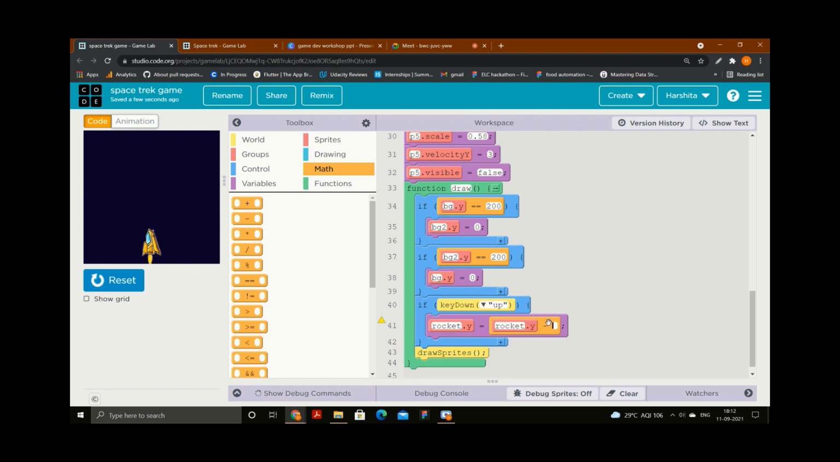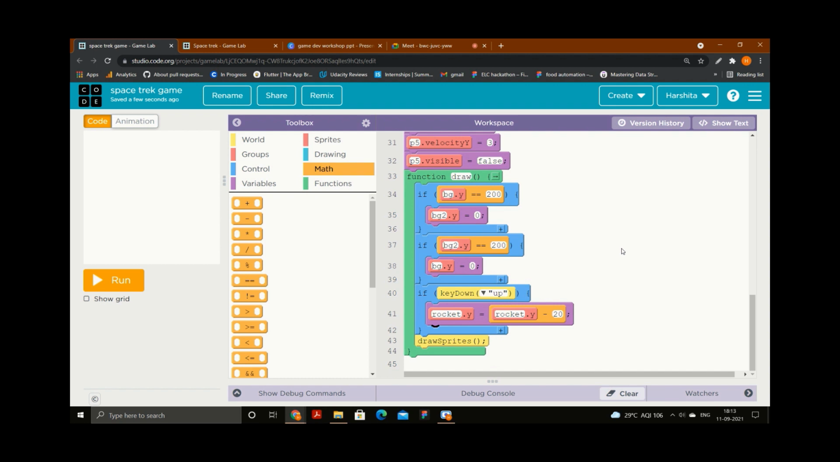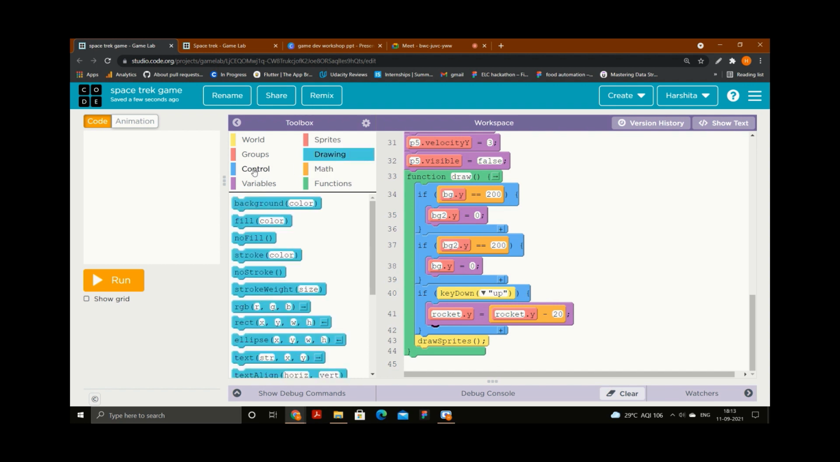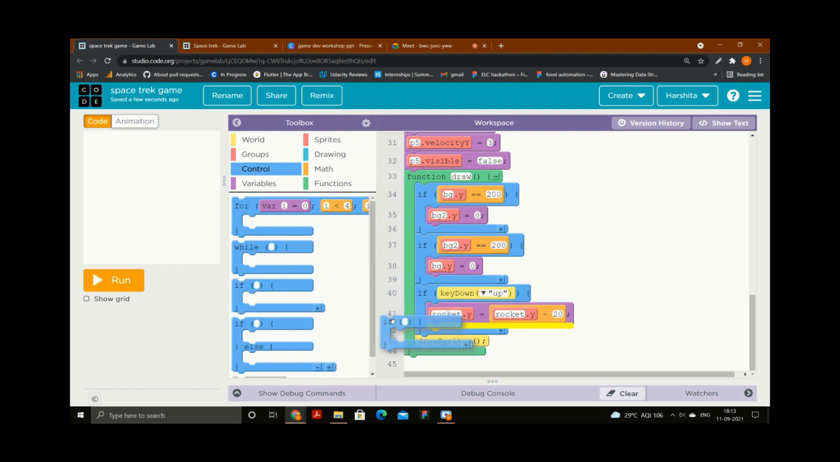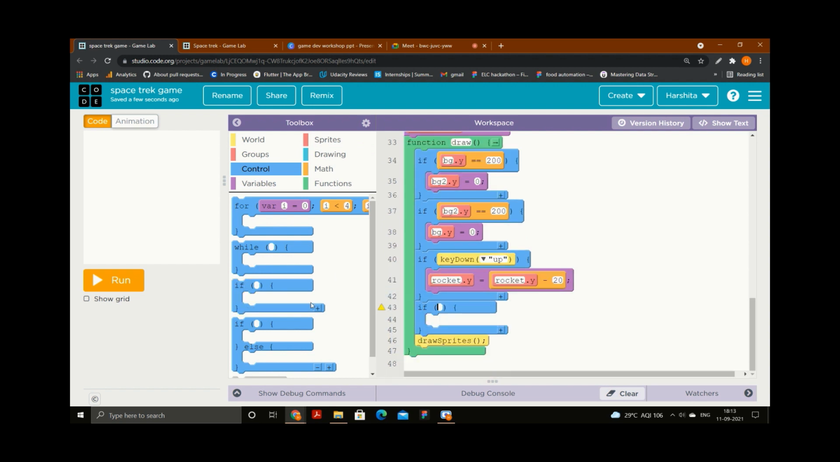Now this value can be anything. For now, I'm putting 20. We can put any other value as well. If I press the up button, you can see the rocket is moving up. There is a small issue here, we will see. Then similarly, I will add this part for the rest: down, left, and right.